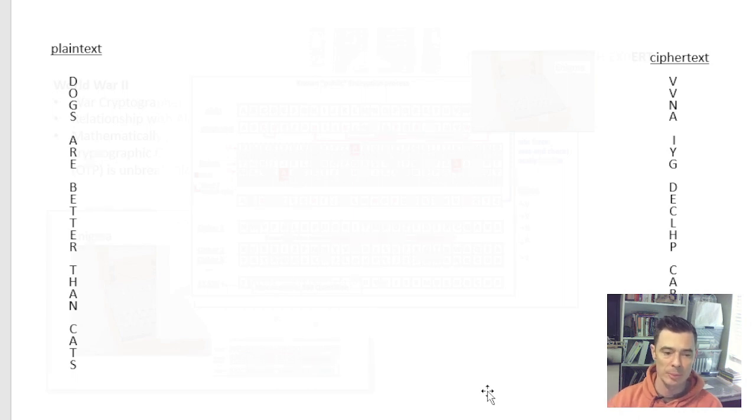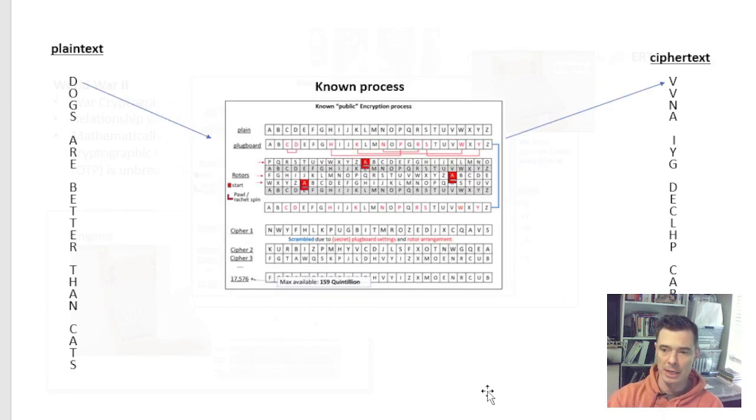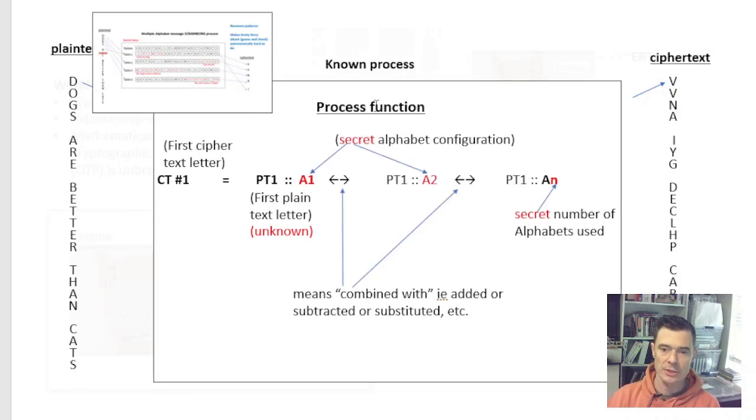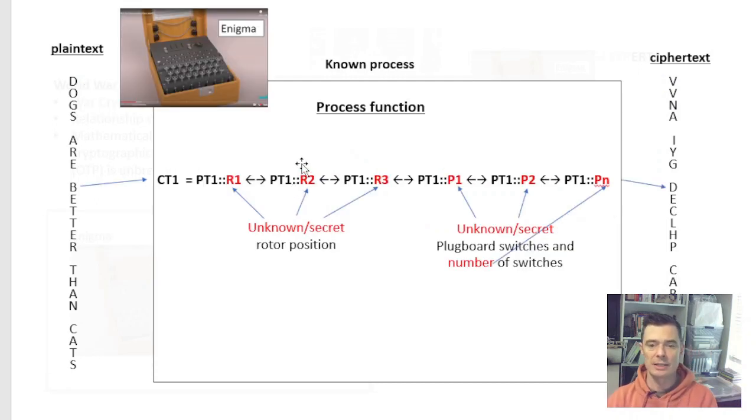He looked at it from a process point of view. You take a plain text, you go through a process, you get a ciphertext. But within this process, there are inherent functions. And this function is just going to be based on the number of input settings that you have. So for a simple multiple alphabet cipher, your ciphertext output is going to be a function of your corresponding plain text plus a handful of secret variables or a handful of secret settings. And same for the more advanced Enigma.